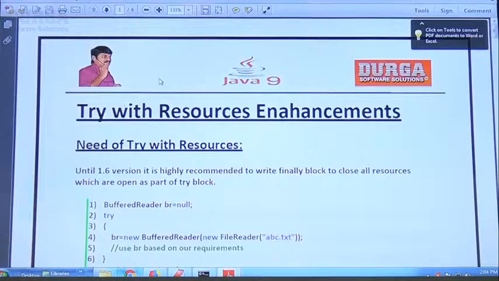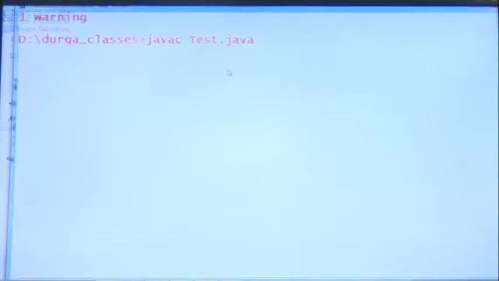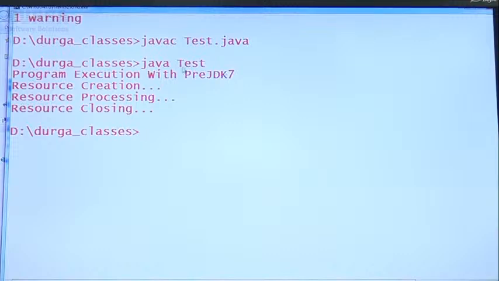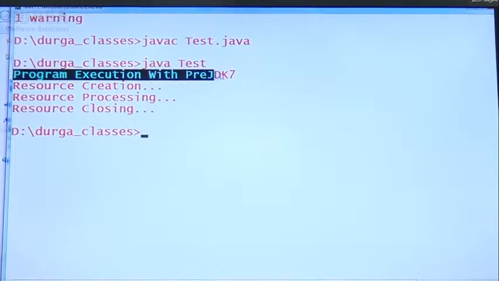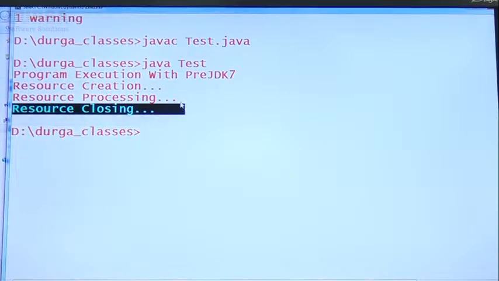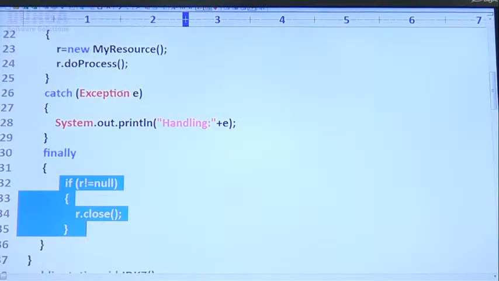Now, observe the answer. What we are going to get is javac Test.java. Have a look once, right? java Test. Program execution with preJDK7. Sir, resource creation, resource processing, resource closing. Who is responsible to create the resource? The programmer. Who is responsible to close the resource? The programmer, inside the finally block. Until the 1.6 version, this problem is there, sir.